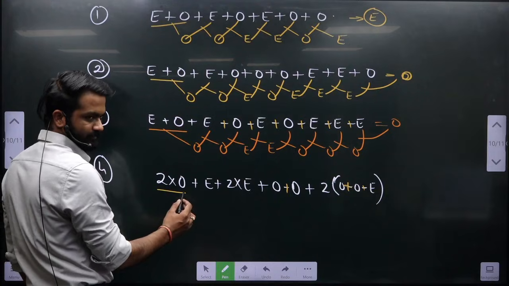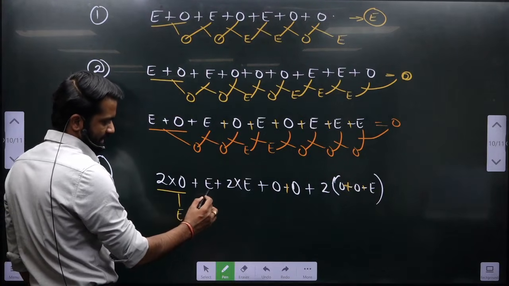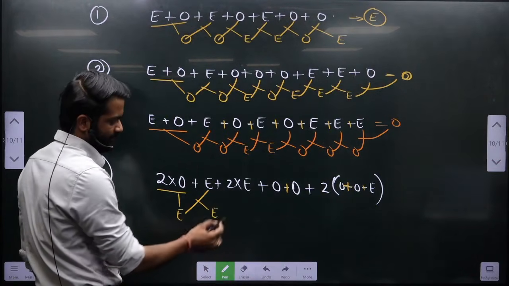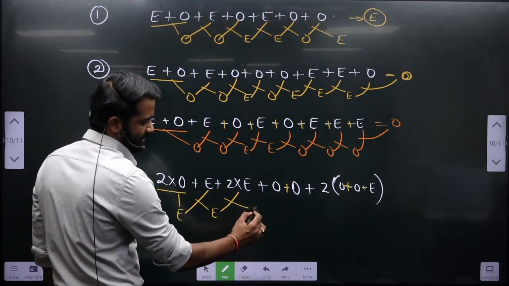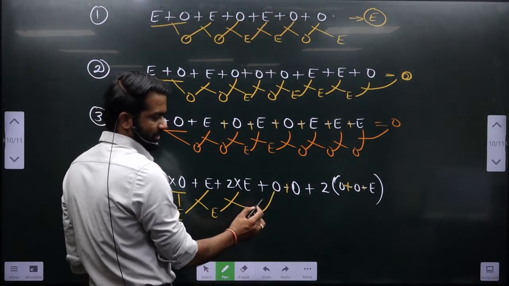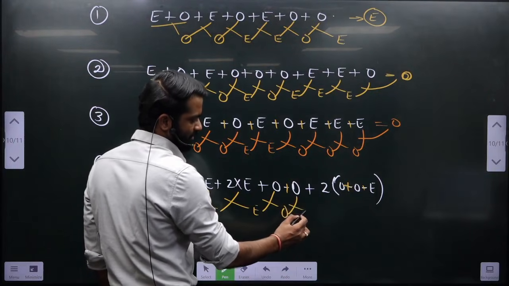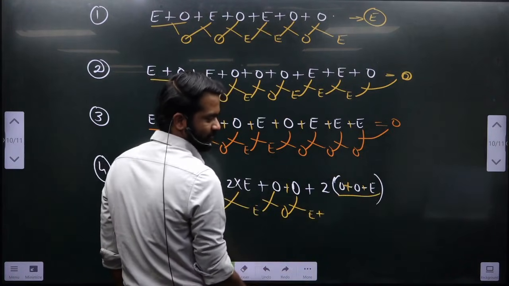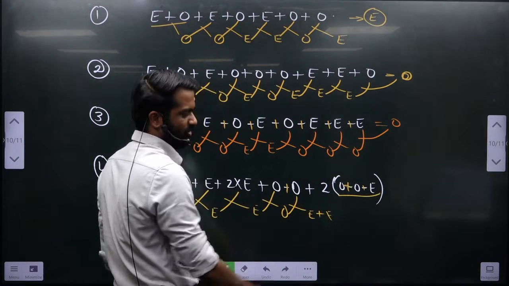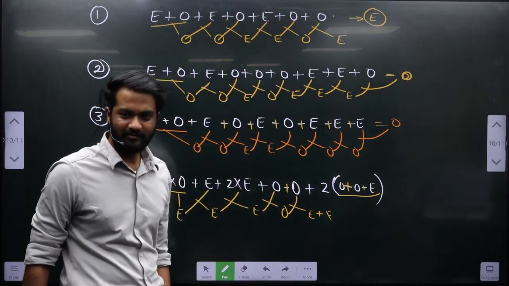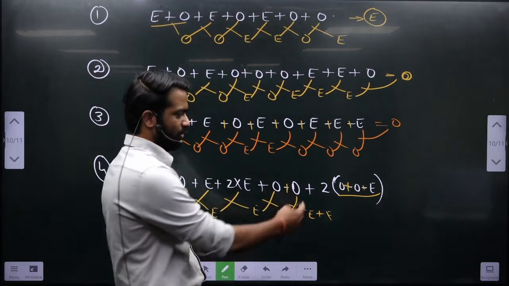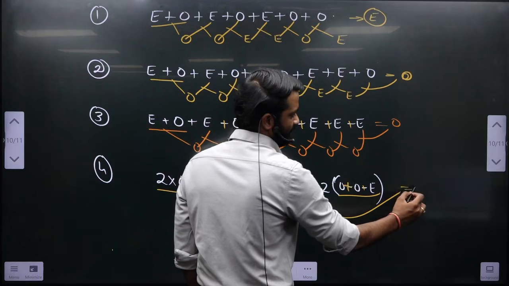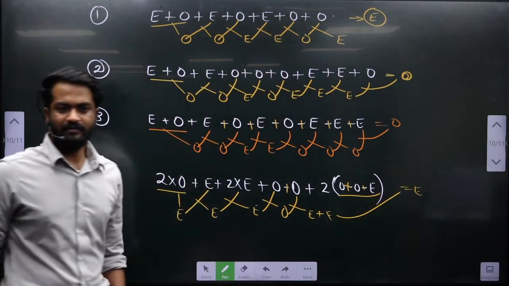2 into odd, even. Even plus this even is even. 2 into even is even. Even plus this even is even. Even plus odd is odd. 2 into anything will be even. Whatever it is, I don't even care. I will not waste my time. I will say 2 into anything will be even. So even plus this even is nothing but, how many got the correct answer?